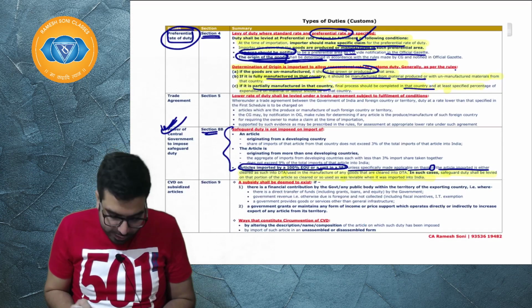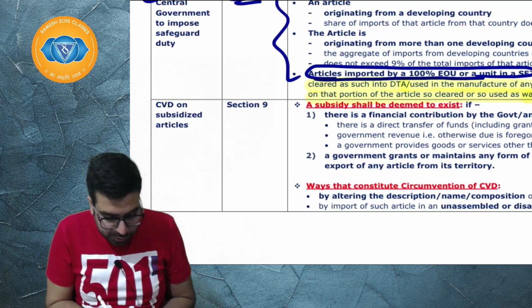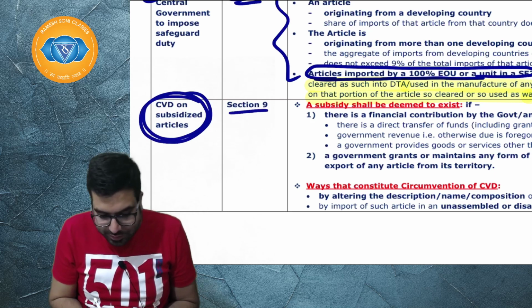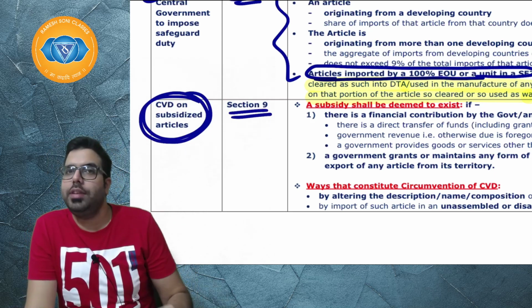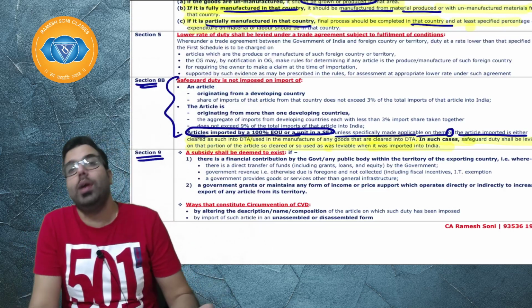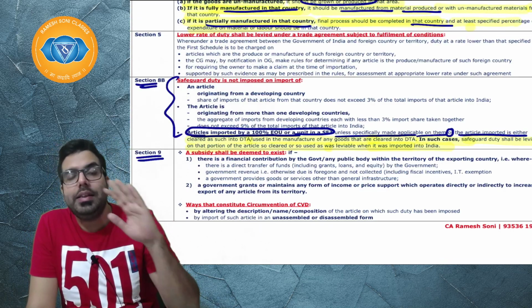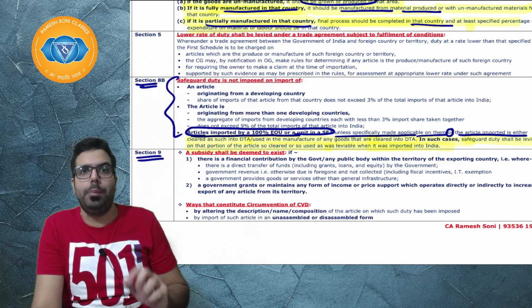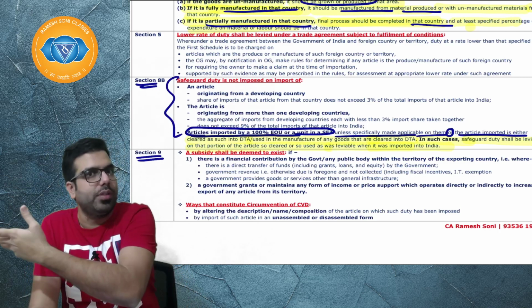Sir, I would like to discuss a little more about the subsidy. CVD on subsidized articles, section number 9. When you see CVD on subsidized articles, when will a subsidy be deemed to exist? When will we say that there is a subsidy given by the government? Basically, the government of that country should give some grant, etc.